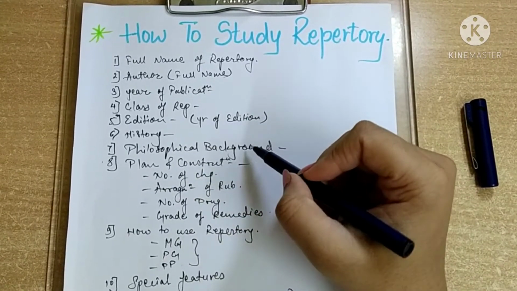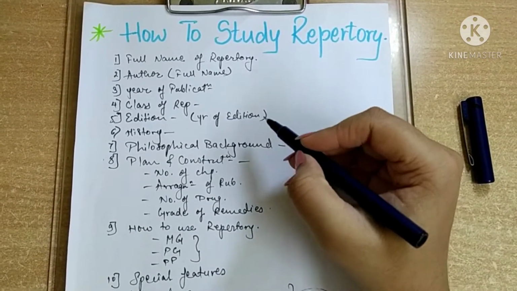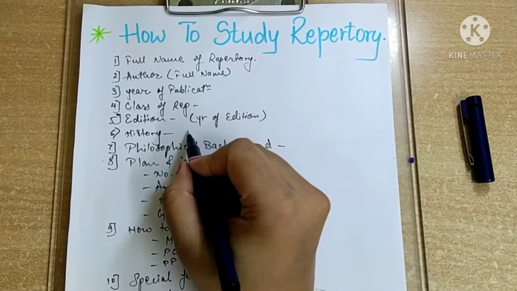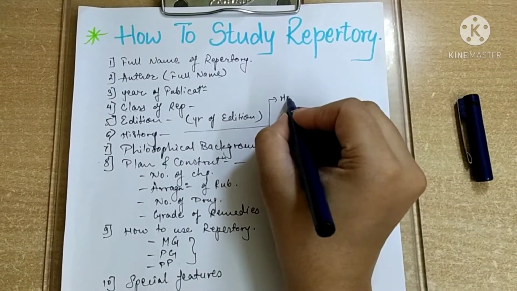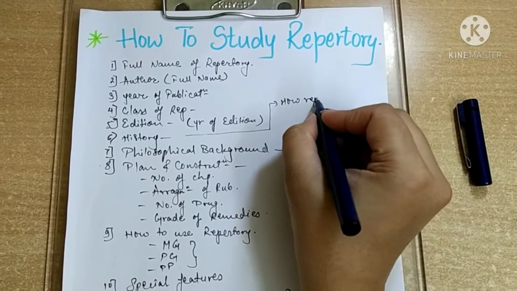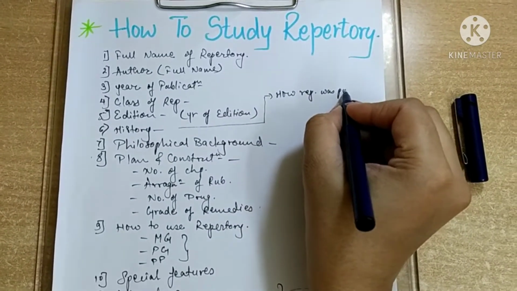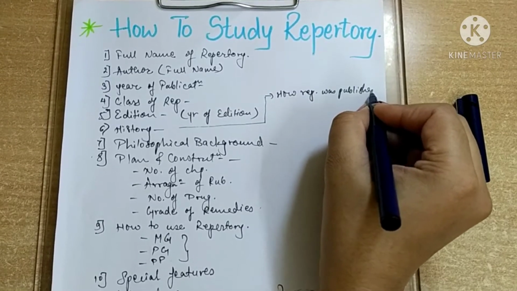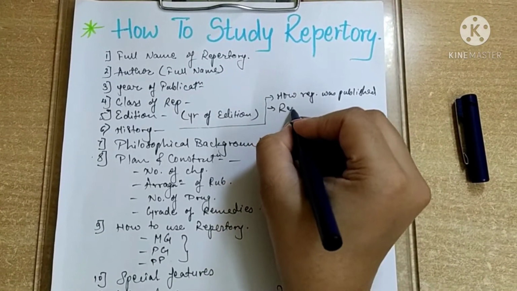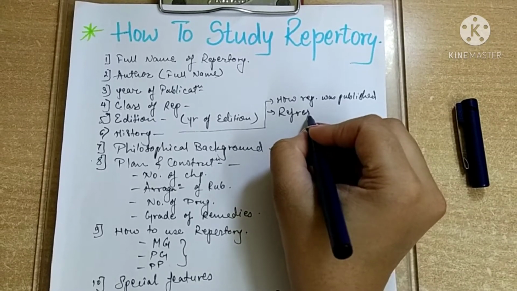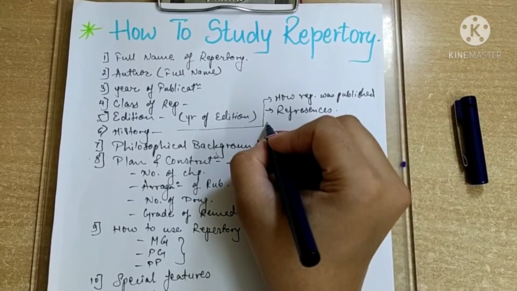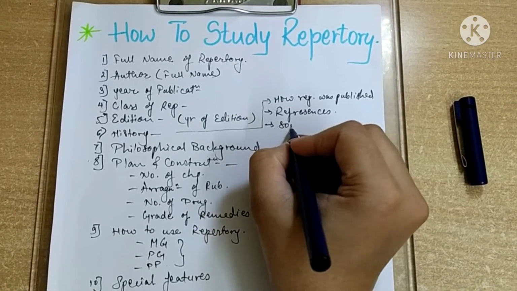Then history, and philosophical background. So we'll see first in history. In history, you will write how the repertory was published. Then what are the references? Then you will write sources.